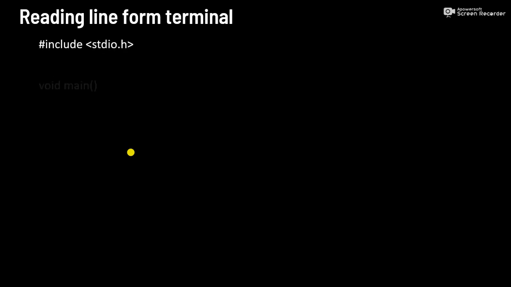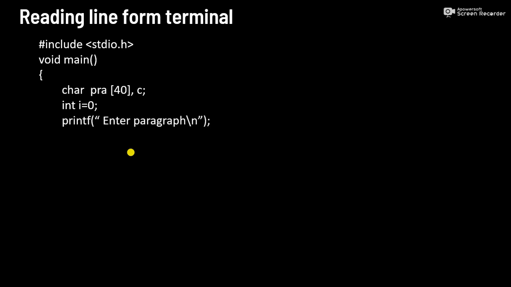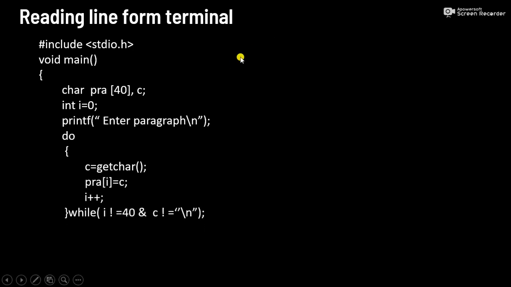So now we are going to see another example where we are going to read a line from the terminal. Here we are going to use a do while loop, and inside the do while loop we have this function getchar. So getchar is a function which can read a character from the terminal.